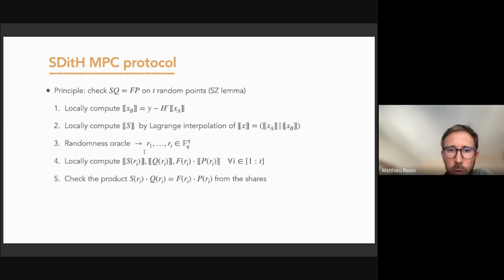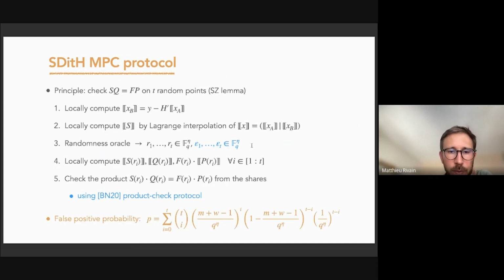So we have two sharings for which we must test the product, because on the other side we directly have the product, since F is public, so it's just a scalar multiplication. For checking this product, we use the BN20 protocol, which I won't recall here. This protocol also needs randomness from the oracle, and it also has a false positive probability.